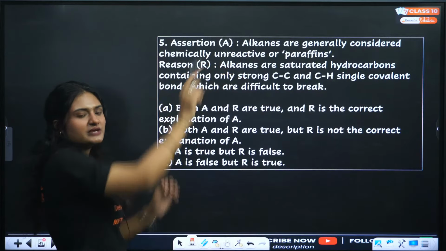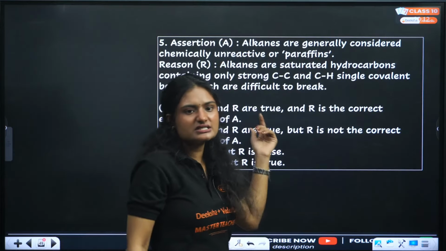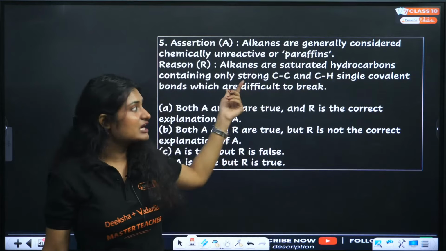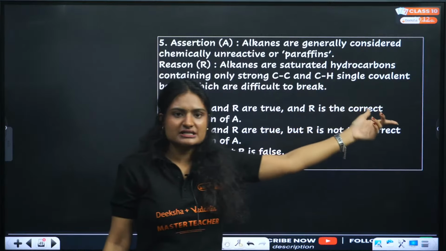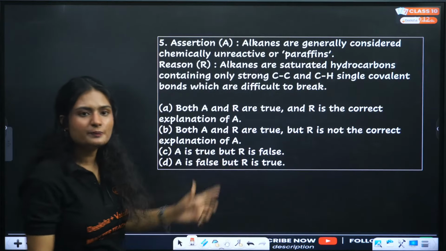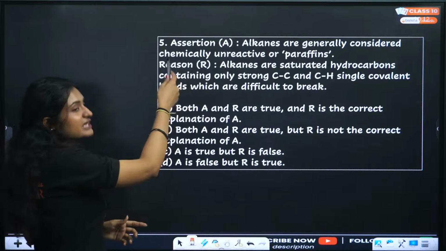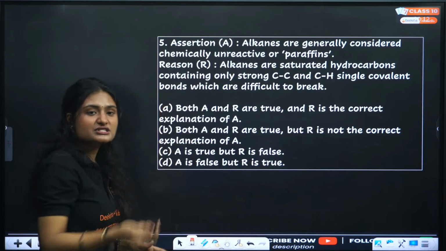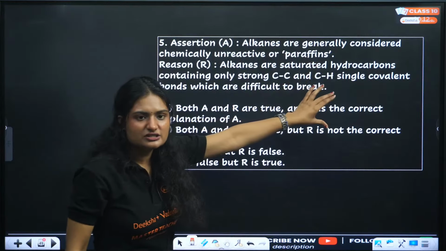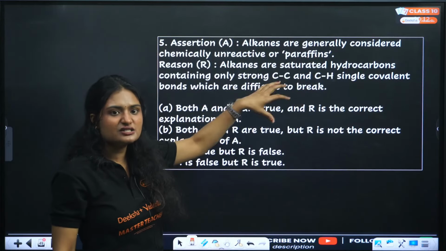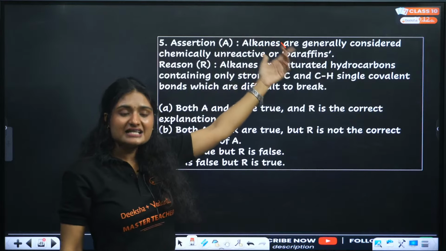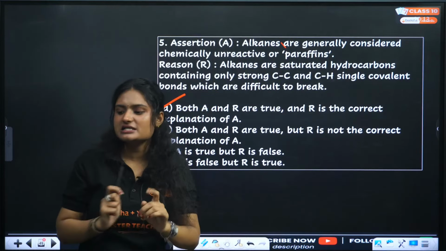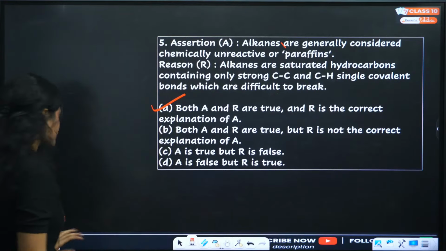If you add 'because' and then say the reason, it makes sense: alkanes are saturated hydrocarbons, so they have carbon-carbon and carbon-hydrogen single bonds, which are difficult to break, and because of that, alkanes are unreactive. If I say the reason and add 'that is why' and then the assertion, it also makes sense. So both assertion and reason are true, and reason is the correct explanation of assertion.